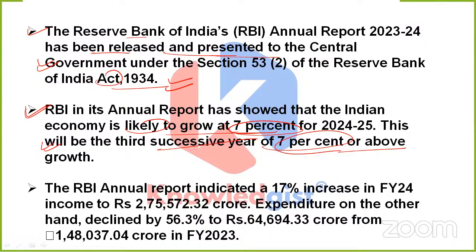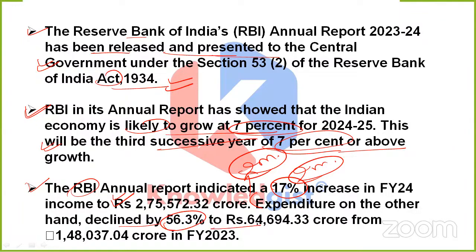Now, if we particularly talk about the income generation, then according to this RBI report, it indicates a 17% increase in financial year 24 income, because now it has reached this much amount. And of course, apart from it, they are telling us the expenditure as well, which is provided in this report: the expenditure, on the other hand, has declined by 56.3%. It has now come down to rupees 64,694.33 crore. Previously, it was how much? Rupees 1,48,037.04 crore in financial year 2023.